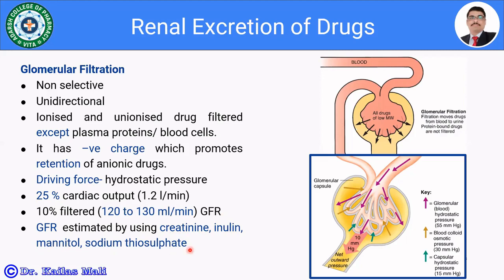So these are the ingredients used for the determination of glomerular filtration rate, because these components or indigenous materials like creatinine are exclusively filtered by the glomeruli at the rate of 120 to 130 ml per minute. So this is about glomerular filtration.